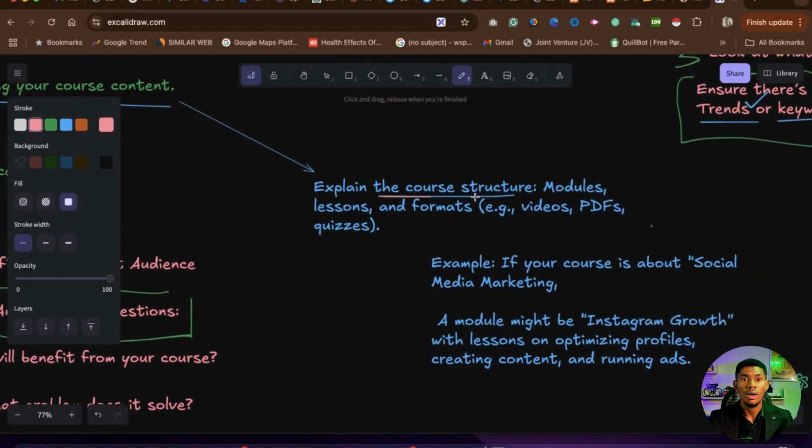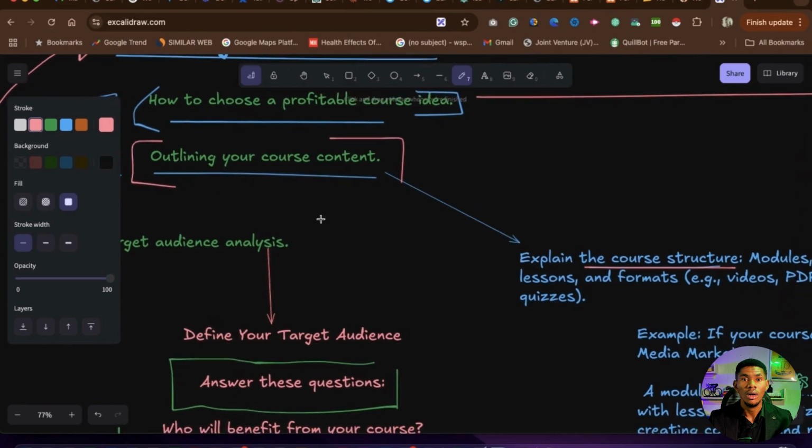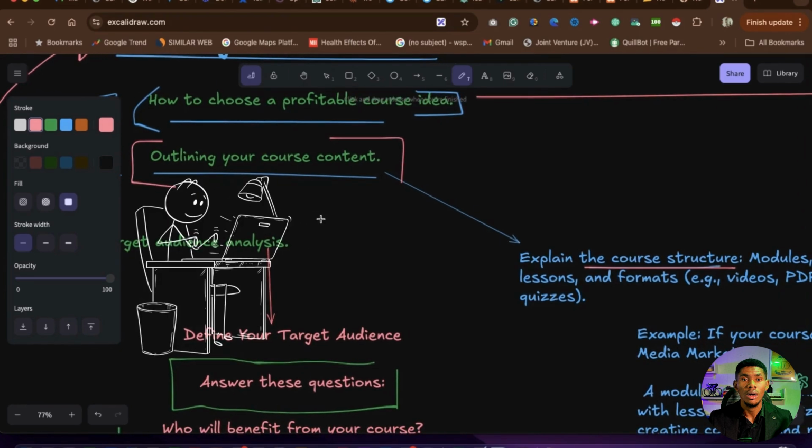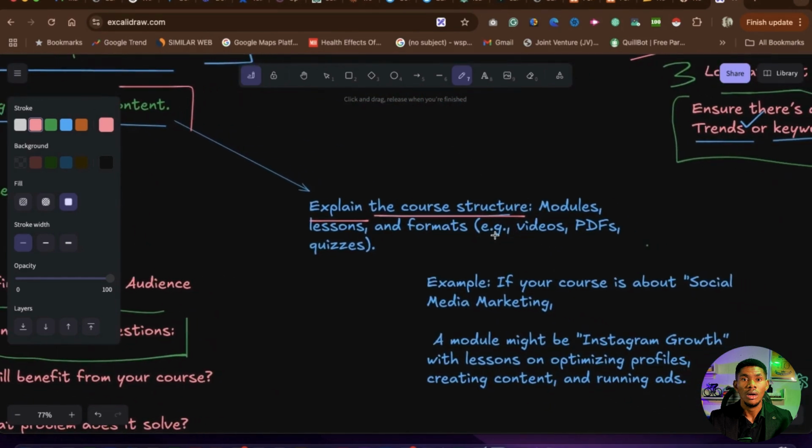Now, the focus here is the course you want to sell, right? Because look at it here. We are talking about outlining your course content. Because now you have the idea, you know what people are selling, you want to sell it. But you need to outline your course content in a way that it works for you and for people that are going to buy it. Now, let me explain for you. Let's say you have a course now. You want to go for a course.